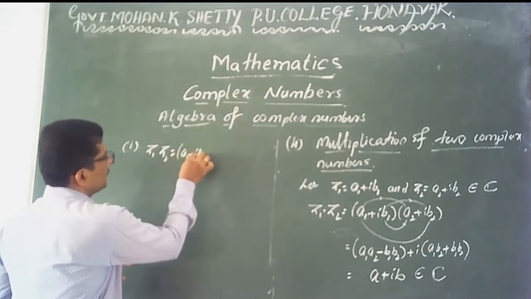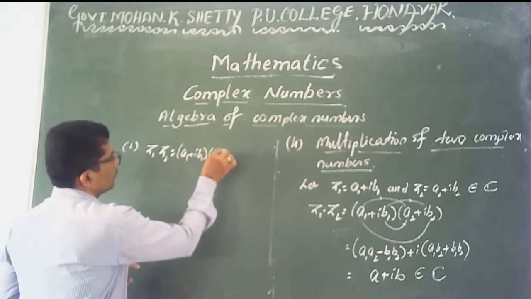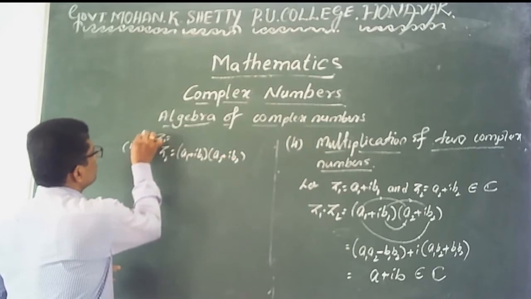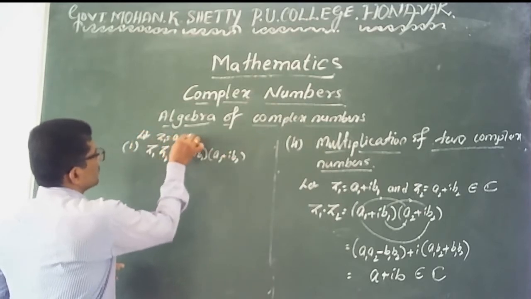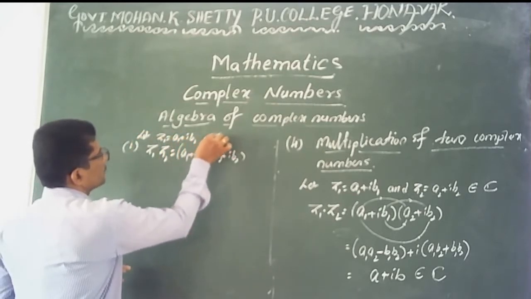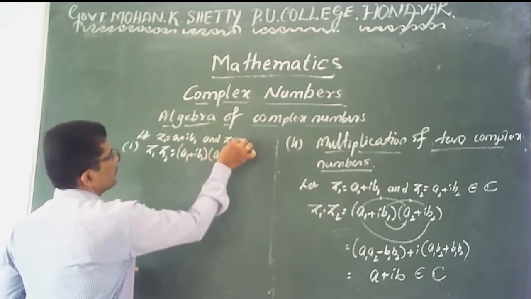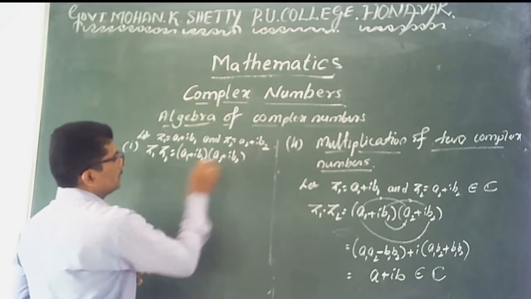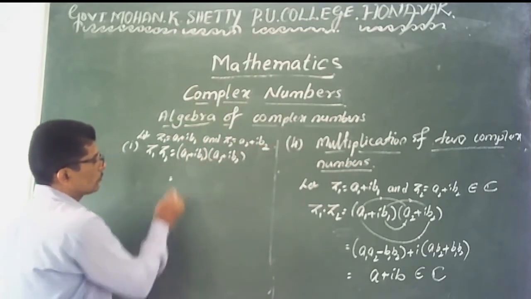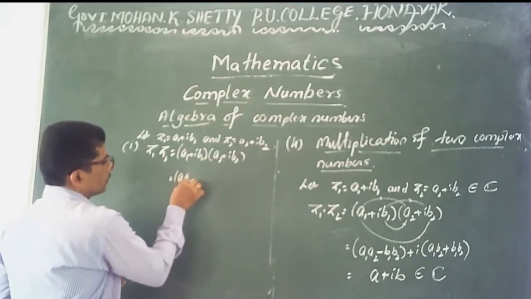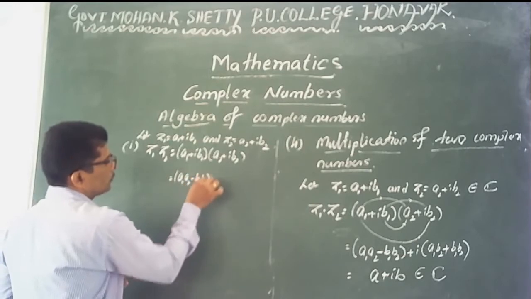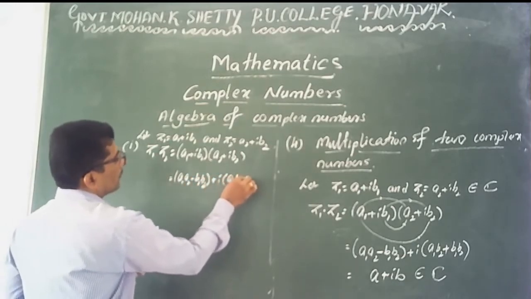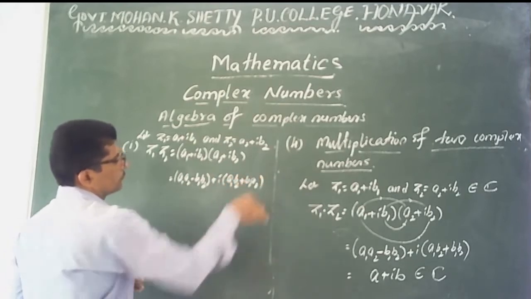Here z1 is equal to a1 plus I into b1, and the second complex number is a2 plus I into b2. It's clear? The product of these two is equal to, you know, a1 into a2 minus b1 into b2 plus I into a1 into b2 plus b1 into a2.